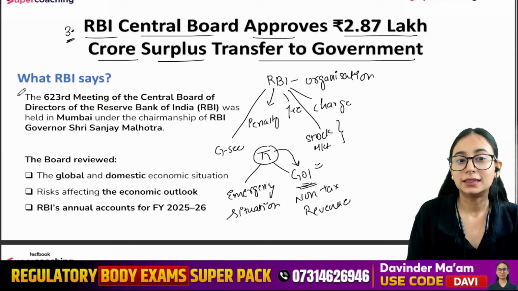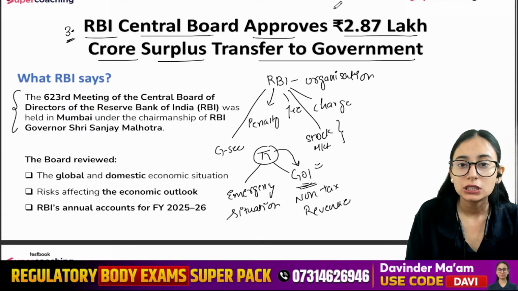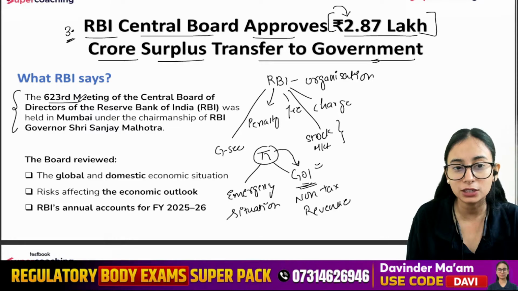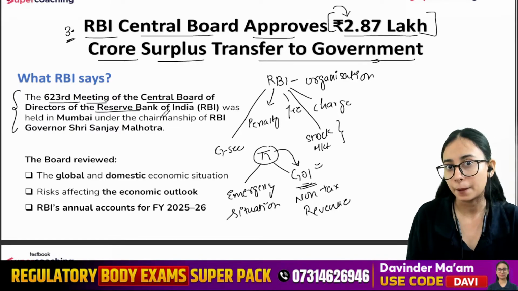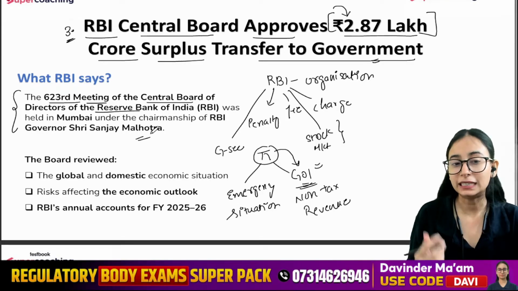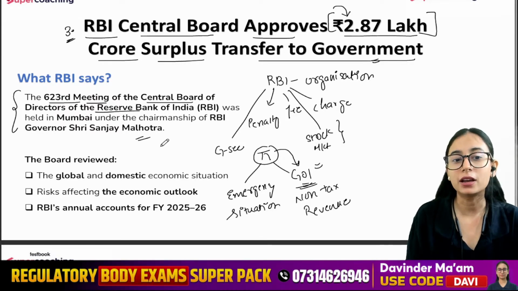And this was decided, how much dividend they are going to share with the government. This was decided in their 623rd meeting of the Central Board of Directors of the RBI, right? And who chaired the board meeting? It was chaired by the RBI governor.